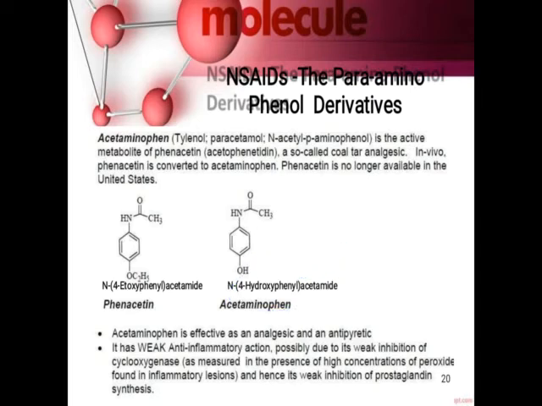So under these phenol derivatives or para-aminophenol derivatives, there are two examples. One is phenacetin, the second one is acetaminophenol, that is paracetamol. It is the active metabolite of phenacetin. If you observe here, OC2H5 is present. When O-deethylation takes place, this OC2H5 is converted into a hydroxy group.